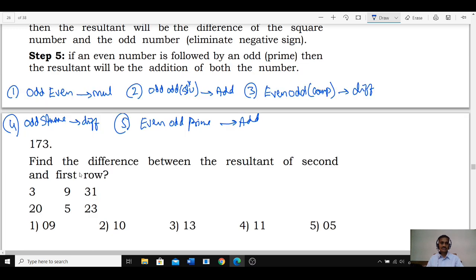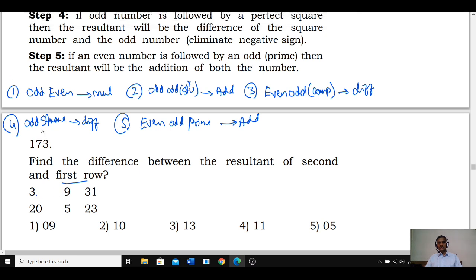Then coming to the condition of question number 173. Now in this 173, what is the information we have? Find the difference between the resultants of the first and the second. First we need to identify 3 and 9. 3 is an odd number and 9 is what? 9 is an odd number, but it is a square. So odd followed by a square, and this is a square. According to rule number 4, the difference between these two is how much? 6. Now this is 6 and the resultant is how much? Resultant is 31. Now 6 and 31.